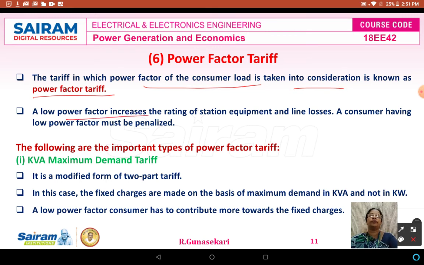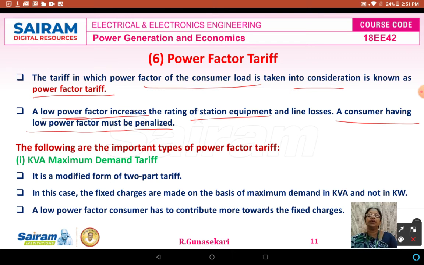If the power factor is low, the losses increase, and the rating of the station equipment also increases. That's why we have to maintain the power factor with the help of power factor correction equipment or power factor improvement devices. If a consumer uses a low power factor, then definitely the consumer must be penalized. Just as I told you, they have to pay an amount to the supplier, the electricity board.